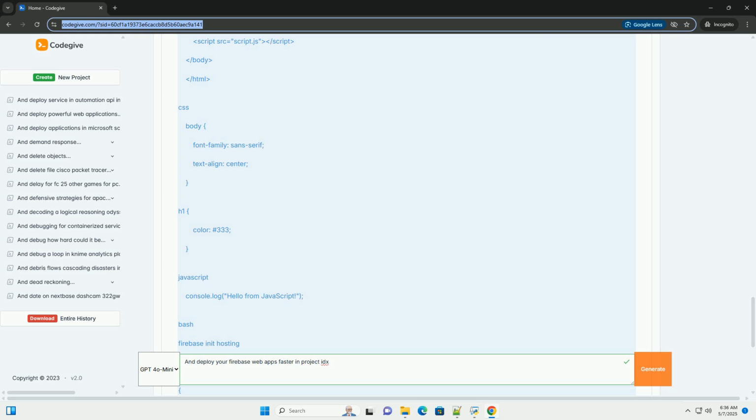Navigate to https://idx.dev in your web browser. Sign in with your Google account. 2. Create a new workspace. Click on Create Workspace.